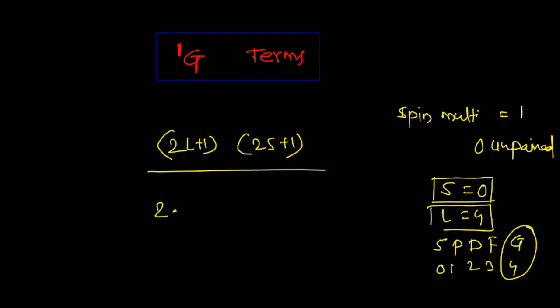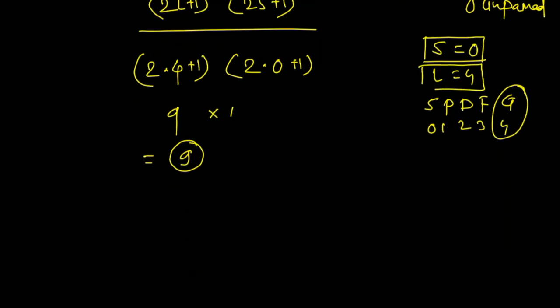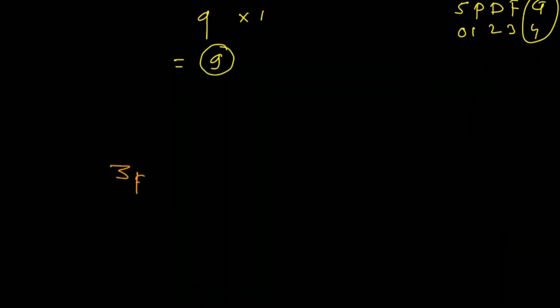So 2 into 4 plus 1, and 2 into 0 plus 1. What will be your answer now? It will be 9 into 1. That means 9 different states will be possible for the 1G. Similarly, for 3F, how many will be possible? This is an exercise particularly for 3F. What do we have to do now?